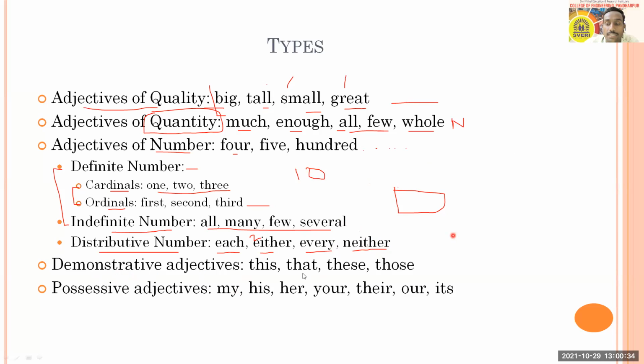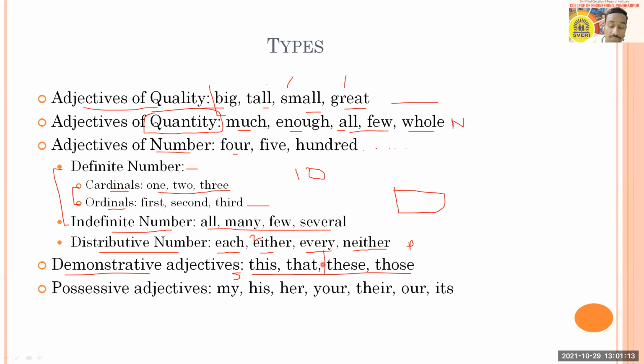Demonstrative adjectives are used to demonstrate. So what do you mean by demonstrate? Demonstrate means to show. And for that we have these 4 adjectives: this, that, these, those. The classification of these 4 adjectives will be like this: this and that, they are singular, and these and those, they are plural.